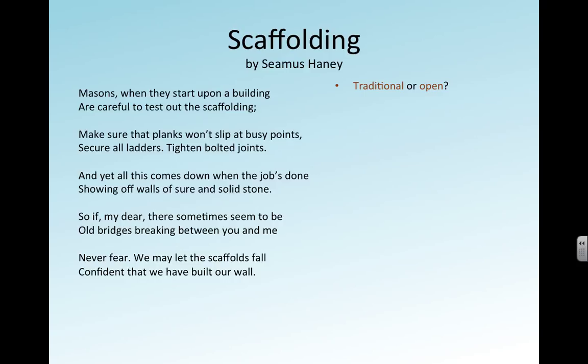The second stanza, I'm not going to put an A because I don't want people thinking that I believe that points rhymes with building and scaffolding, so I'm going to use a B. And then joints rhymes with that, so A, B, B. Now done and stone. Again, that's a slant rhyme, done and stone. So I'm going to put C, C on that stanza. The next stanza, be and me, that would be D, D. And the last stanza, fall and wall, E, E. The rhyme scheme is definitely present in this poem: A, B, B, C, C, D, D, E, E. So I would say this is a traditional poem because it does have the rhyme scheme and structure.